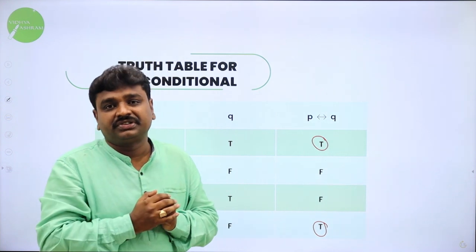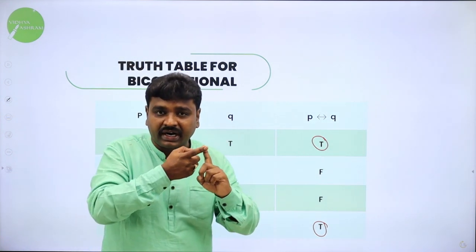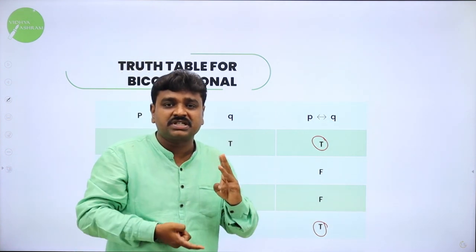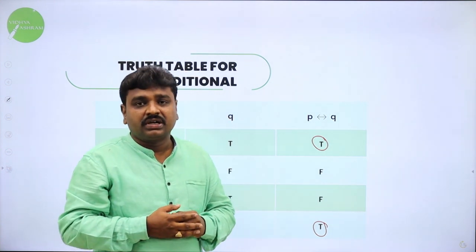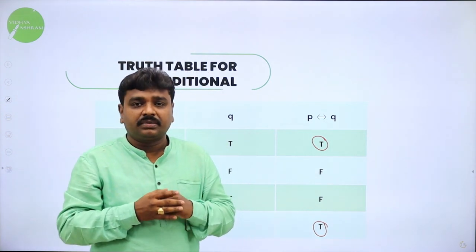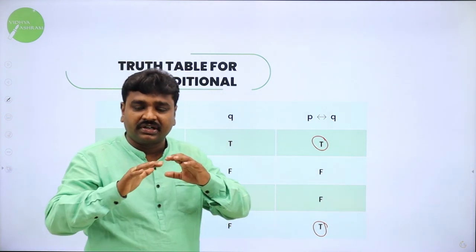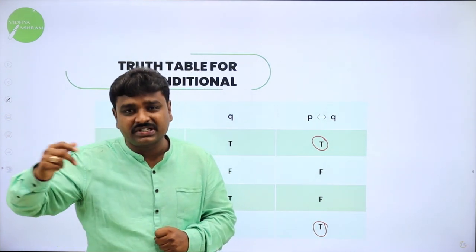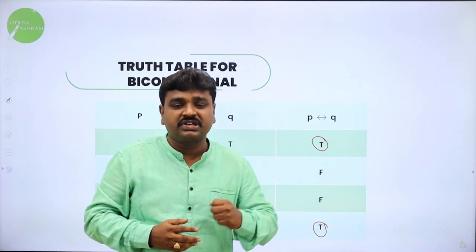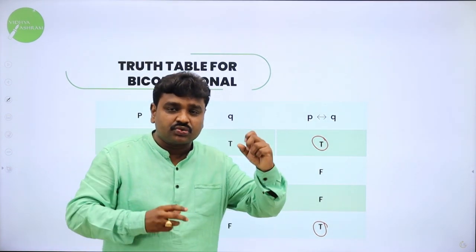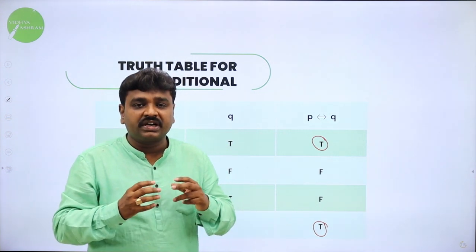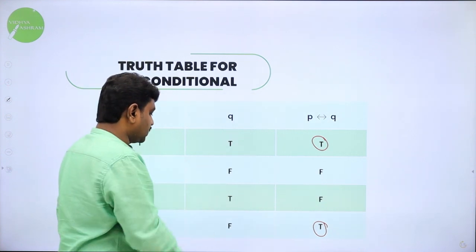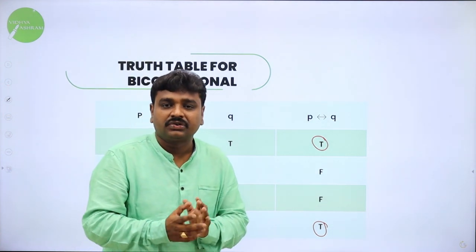So now we are done with mathematical logic basics, that is four truth tables. I taught you and, or, if then, if and only if. And means conjunction, or means disjunction, if then means P implies Q, conditional, and bi-implies is biconditional, P if and only if Q. So let me summarize and conclude the class. In and, if any one statement is false, result is false; in or, if any one statement is true, result is true. In if then, if first statement is true and second statement is false, result is false. Biconditional: if both are same, result is true, and if both are opposite, result is false.